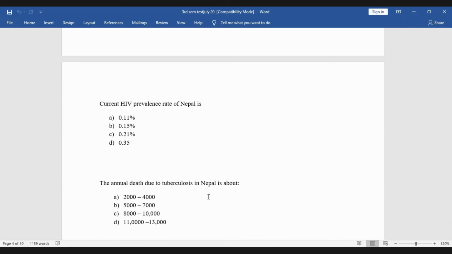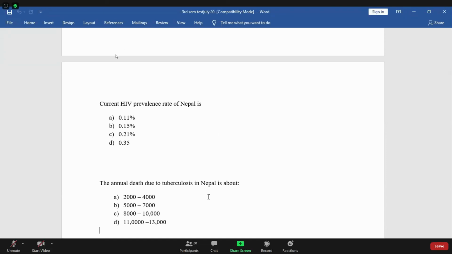Who can say the correct answer? Option B, 5 to 7. Yes, option B, that is 5,000 to 7,000 deaths.